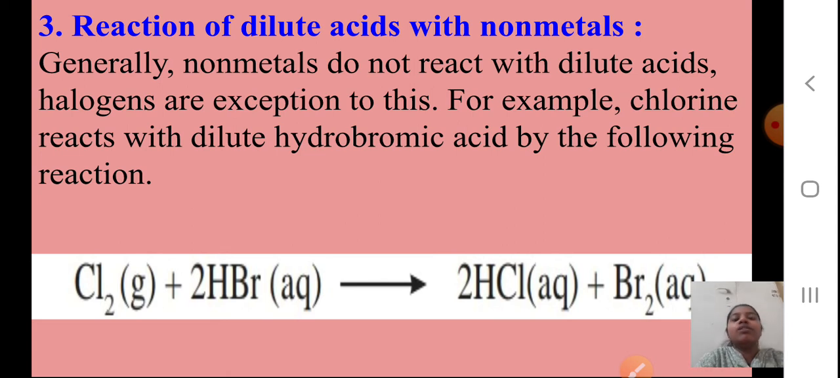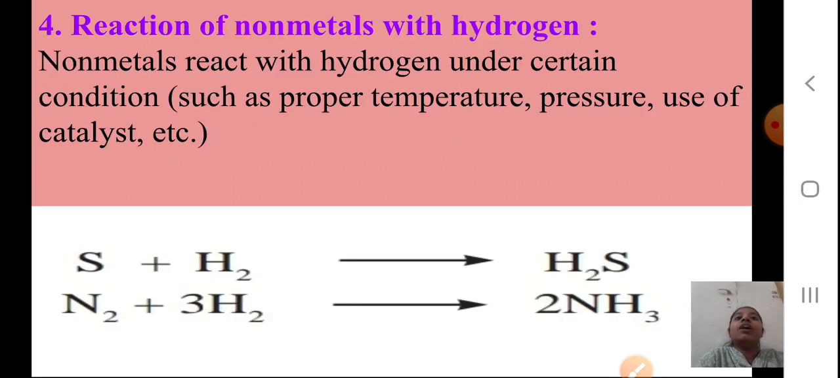Okay, students, so please go through the reactions properly. One reaction is enough for you to remember. Now, reactions of non-metals with hydrogen. Non-metals react with hydrogen under certain conditions. Only under certain conditions does this take place, such as proper temperature, pressure, and use of a catalyst.